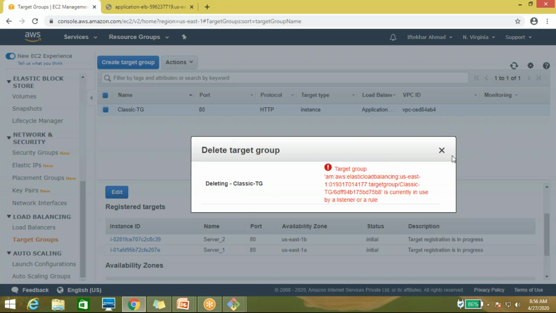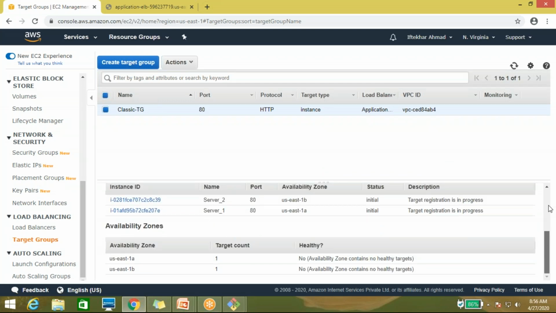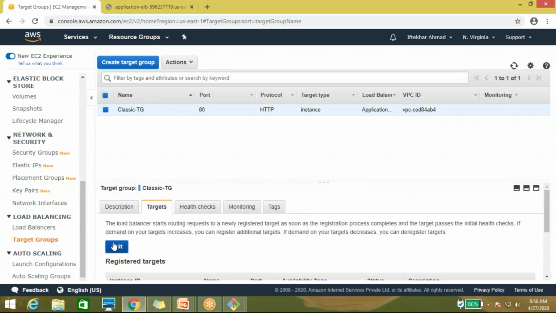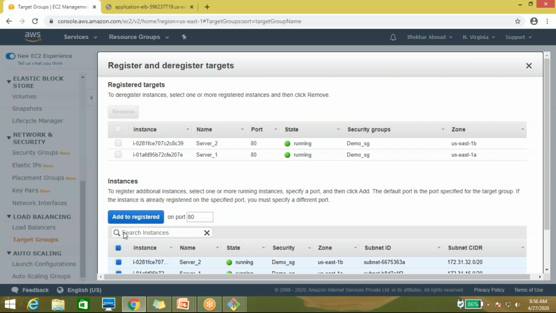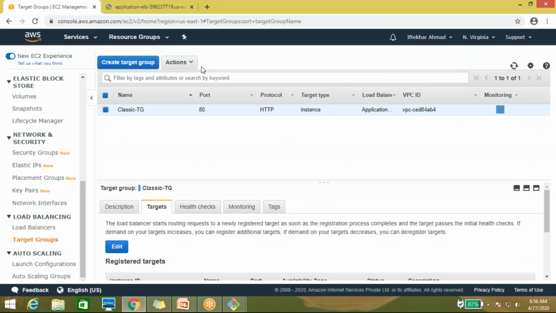Again it is showing the classic one because I had mentioned it in the Elastic Load Balancer. Now again let me add both of the instances. It's adding automatically because I had mentioned it in the Elastic application load balancer, so that's the reason.